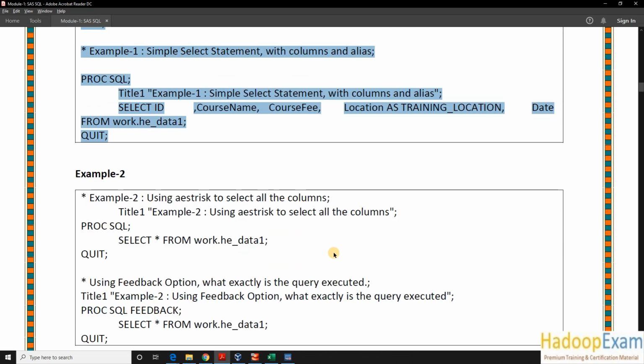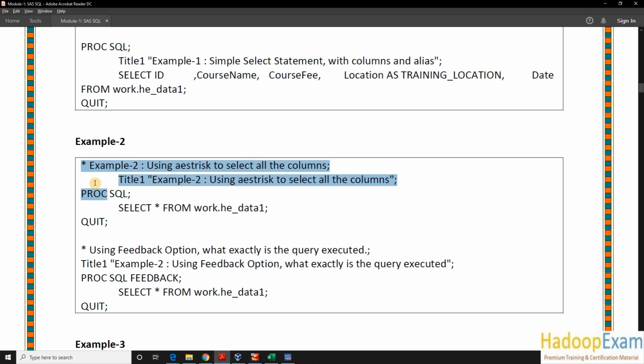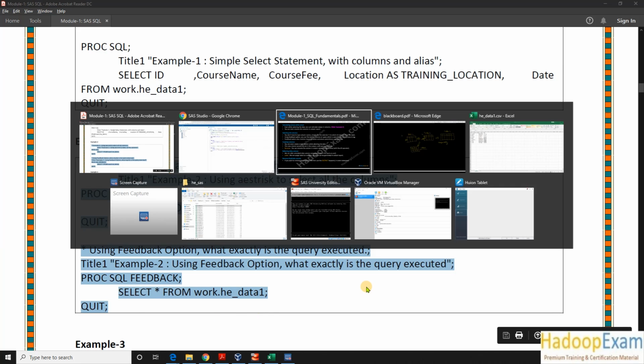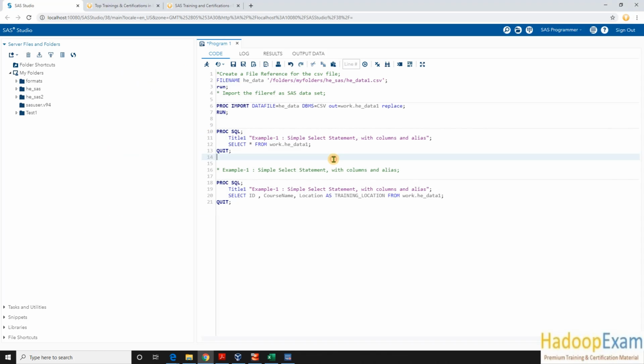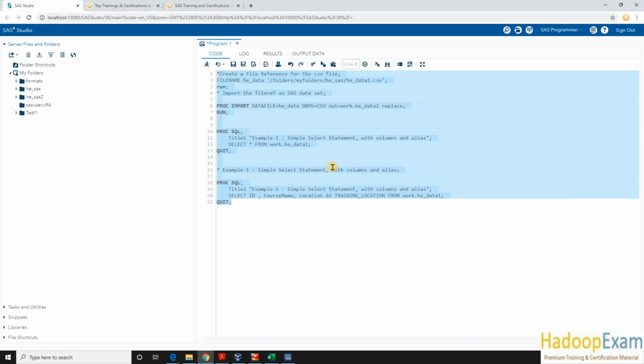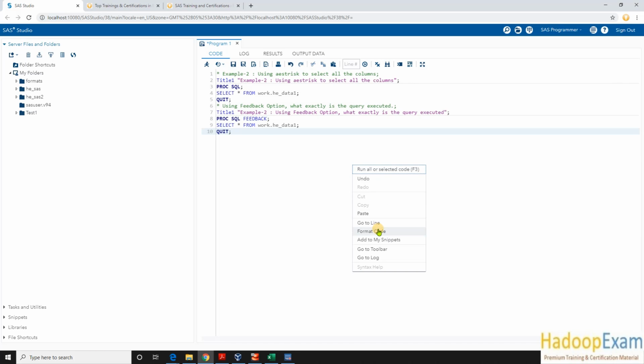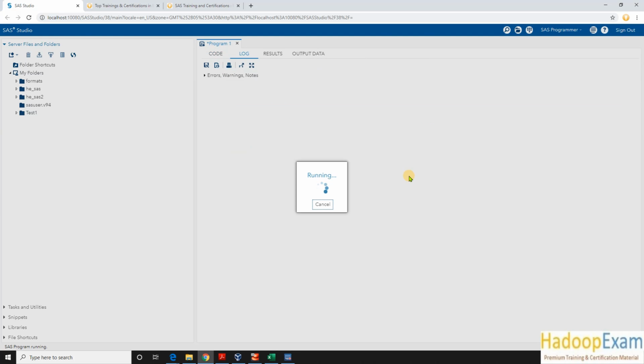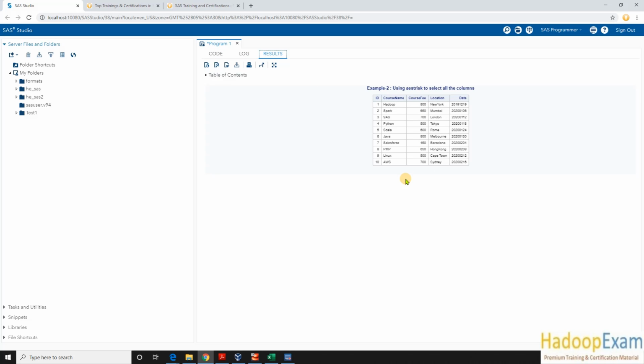Now in the second example, what we are doing over here, let me remove this format code. In this, using the asterisk sign, we have selected everything. Correct. So now we have seen how my data looks like. So this is my data.